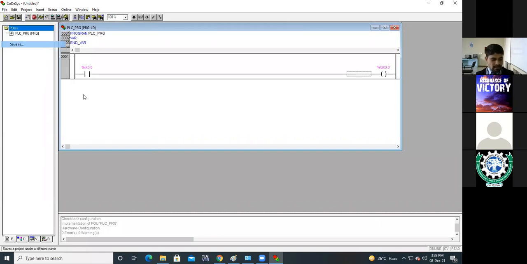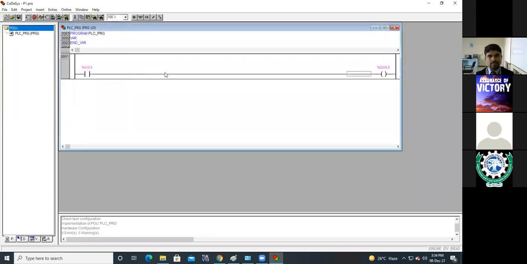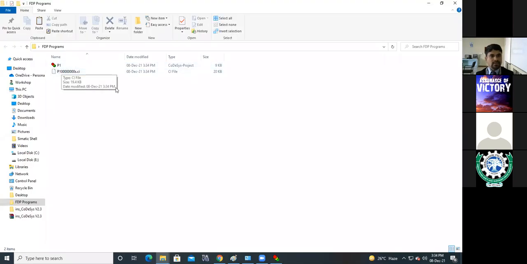Save as P1. Go to your folder and save. Now this program is saved into that particular folder. See, these are the files.